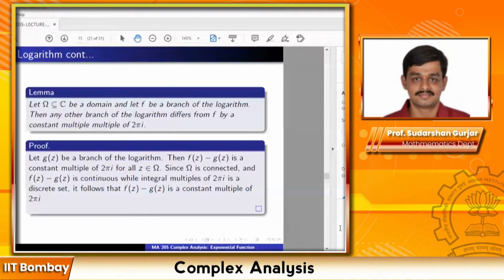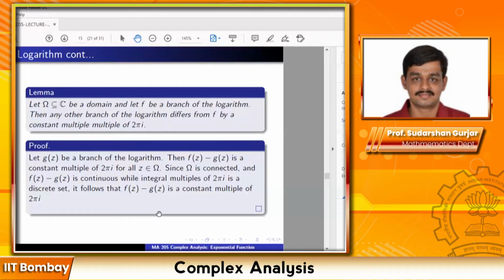So somebody is asking why a continuous function from a path connected space to a discrete space is constant. Let me quickly comment on this point. Suppose I have a path connected open set and a continuous function to some discrete set. Then I want to say it is constant. Suppose I take two points in that domain, and I want to prove that the values are the same at those two points.